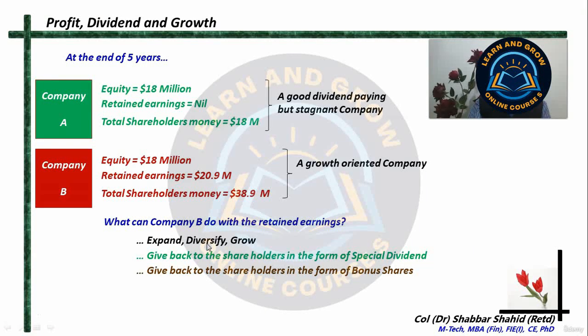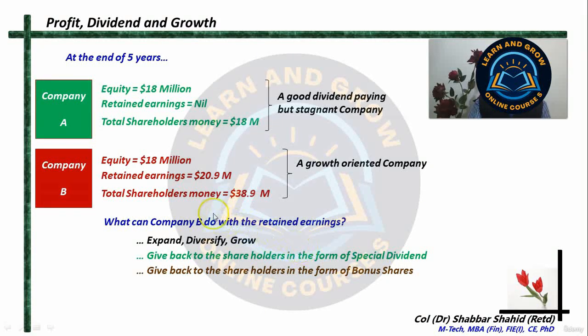Alright? Or if the company feels that there are no diversification or expansion plans, the market is not good, there is no scope for expansion, and the company does not want to keep this money idle with them, in that case, the company at some day may decide to return that money to the shareholders in the form of some special dividend. Alright?